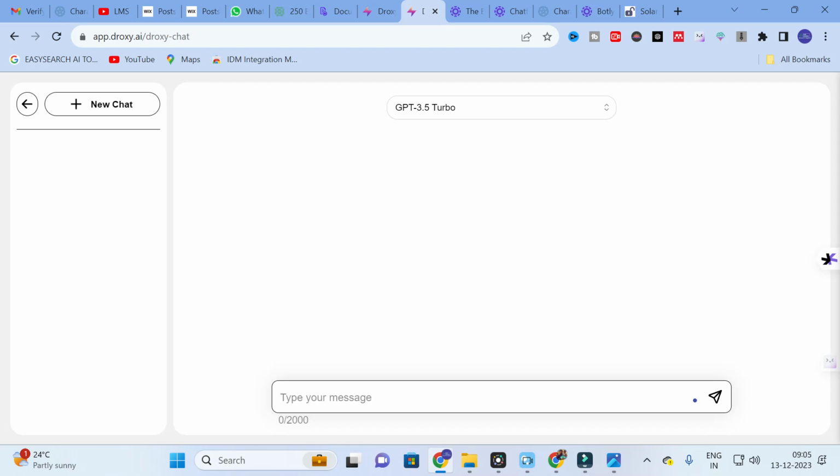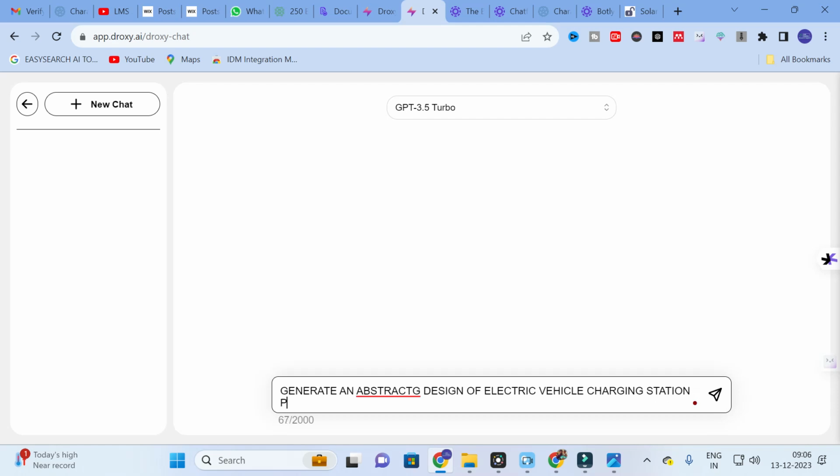In this I am going to give the prompt: generate an abstract on design of electric vehicle charging station powered by renewable energy sources in about 200 words.